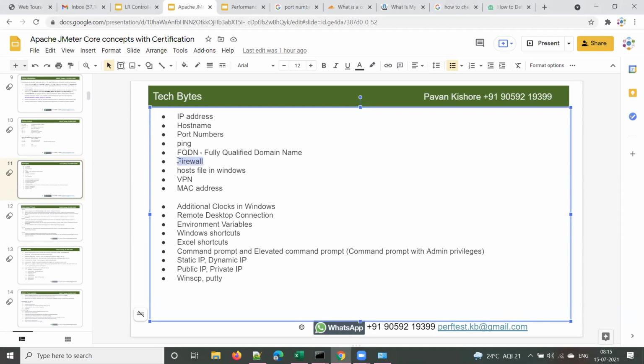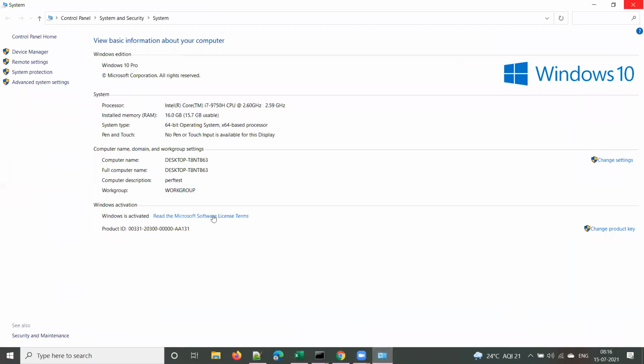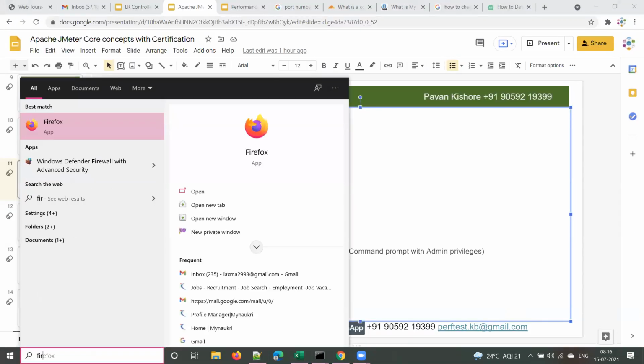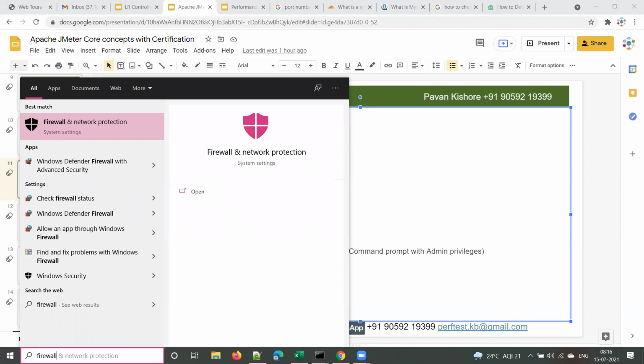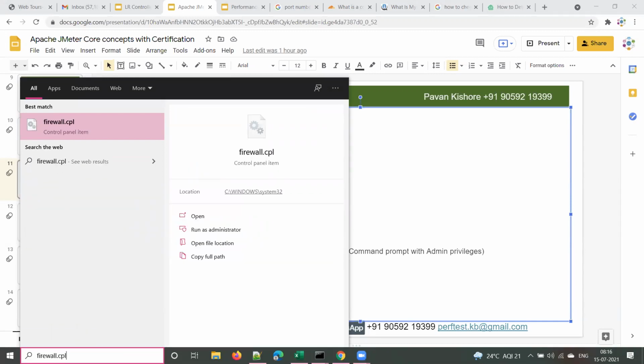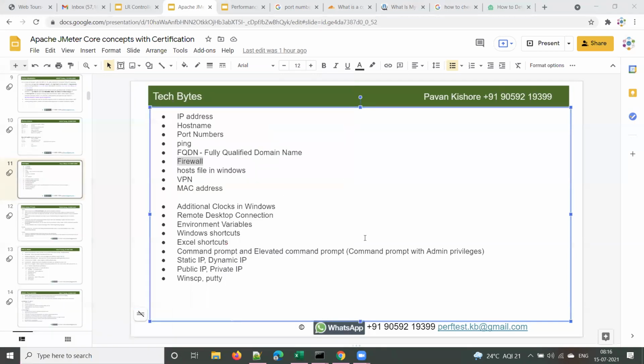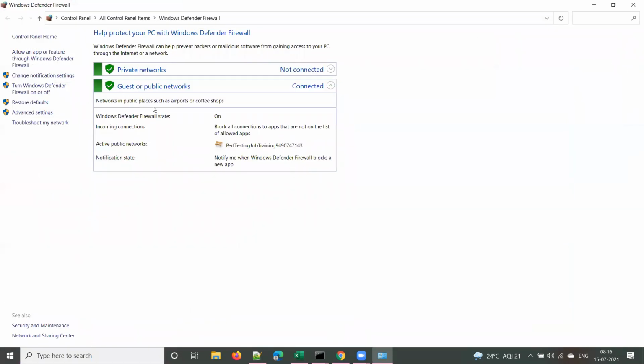So we should know that there will be something called a firewall for any operating system, whether it is Windows, Linux or Mac OS. It will be turned on by default, and this is how you check the status. You type firewall or firewall.cpl in the search box. CPL stands for control panel. Firewall is a control panel item, so you can type either firewall or firewall.cpl to open this.